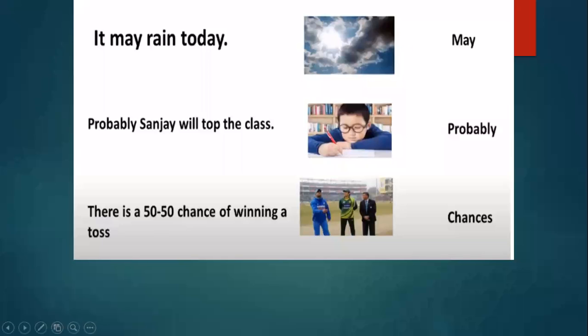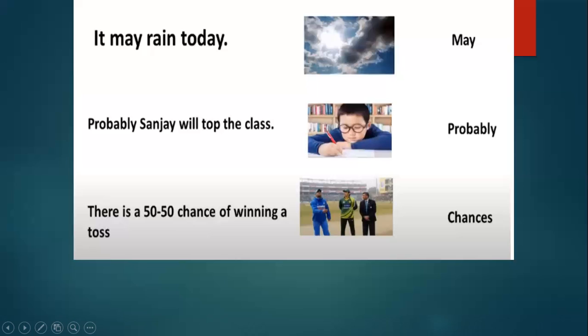Let us try to understand the concept of probability by reading out a few sentences. The first sentence that you can see on the screen is, "It may rain today." The second sentence is, "Probably Sanjay will top the class." And the third sentence is, "There is a 50-50 chance of winning a toss." Now, if you go through all three sentences, there is a degree of uncertainty, which is exemplified by the words may, probably, or chances.